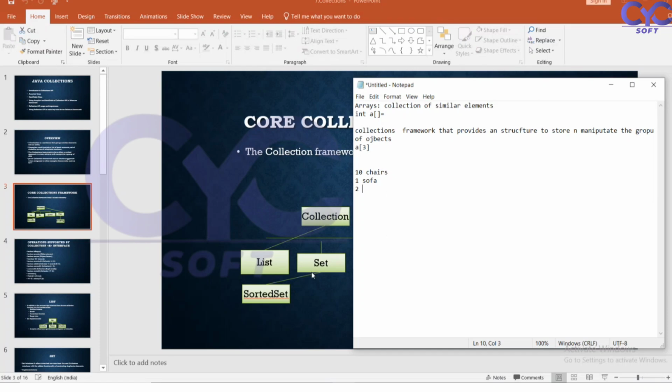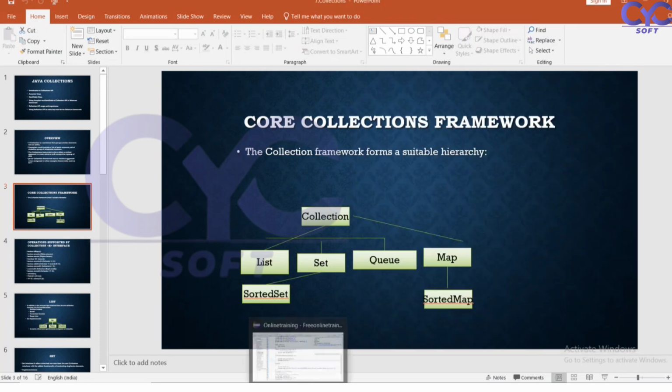And we have another type, which is set. So what is the main difference between list and set? Suppose I can have two pairs also. List will contain the duplicate values, but set will avoid the duplicate values. Okay, so first we will see one program on list, then we will see one on set.